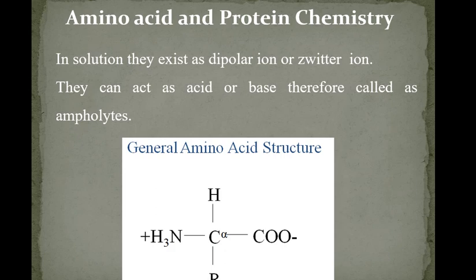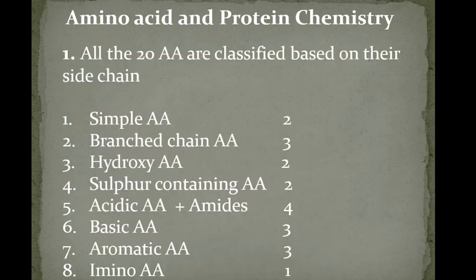So they can act as acid and base as both the groups are present on the same compound. Acid group is there, base group is also there. Therefore they are called ampholytes. So amino acids are ampholytes. They are having both positive and negative charges in their solution. That is why they are called dipolar ion or Zwitter ion.